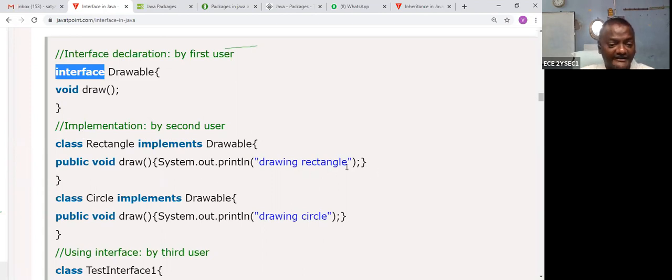Next, there is another class, and it is also linked with the interface, so it implements Drawable. This is a Drawable, this is a Drawable, and this is a Drawable. That is the polymorphism which takes place. So now it is drawing the circle.